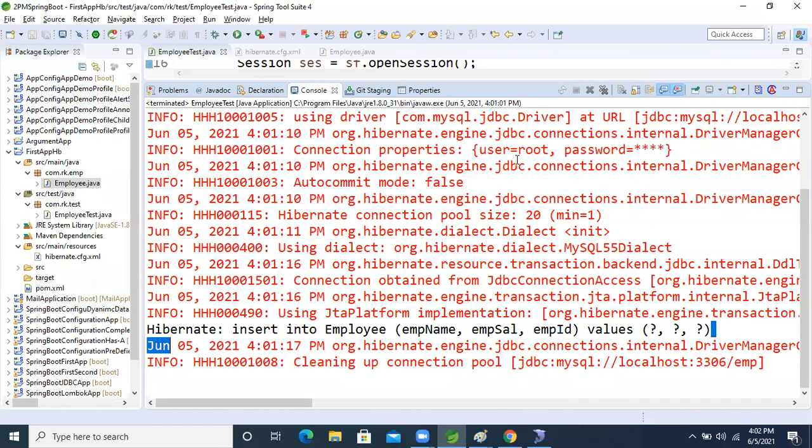Why validate? Explicitly, in real time, we are creating the entities. The database developer is creating the entity. For that purpose we are taking validate.